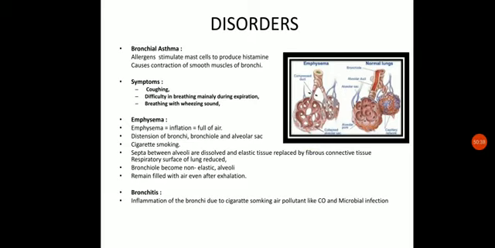Hence it will not be able to contract properly, and it will remain filled with air, and this is called emphysema. Under such a condition, the person will not be able to respire properly.